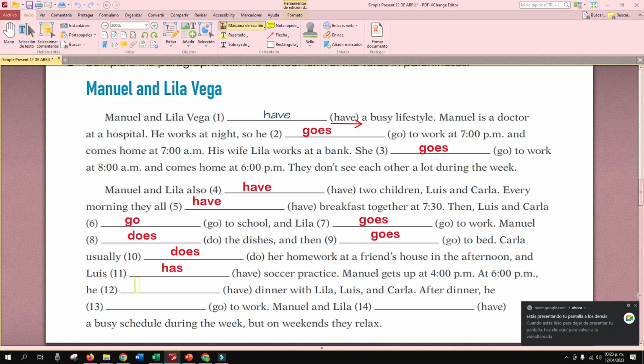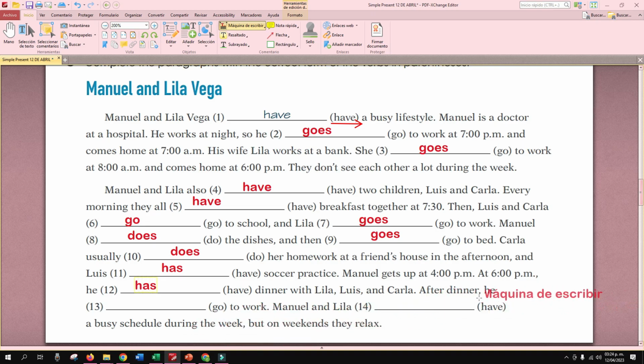He have or has dinner with Lila? Has, right? And he go or goes to work? Goes. Goes to work. Manuel and Lila, have or has? Have, right? Have a busy schedule during the week.